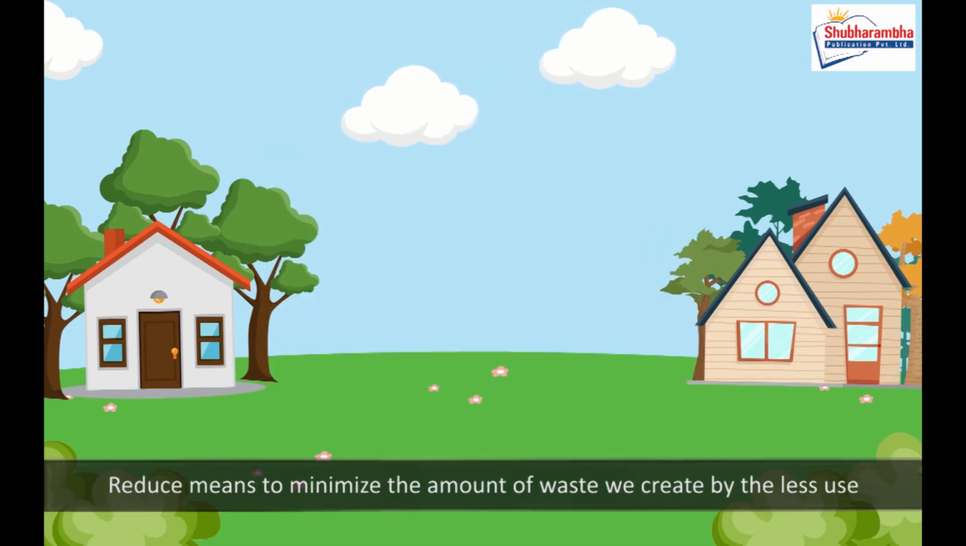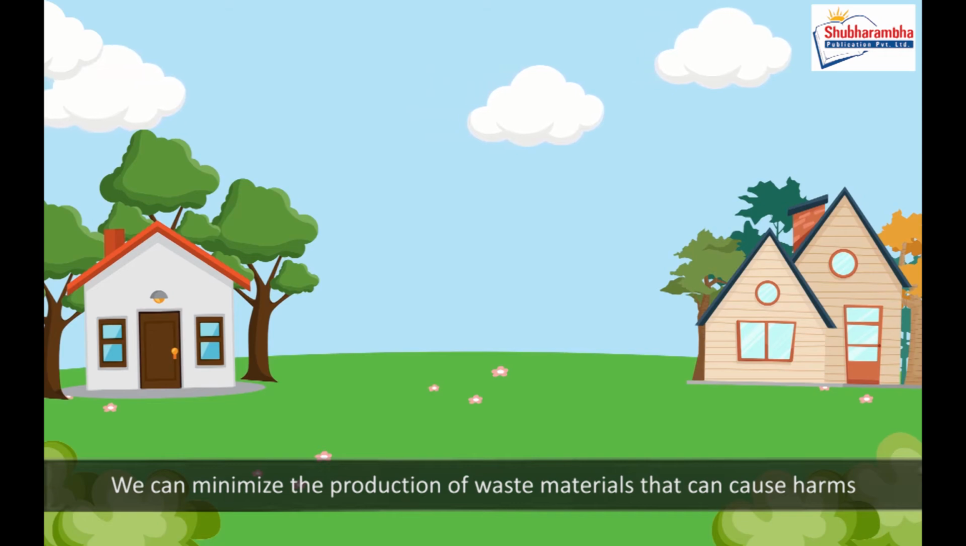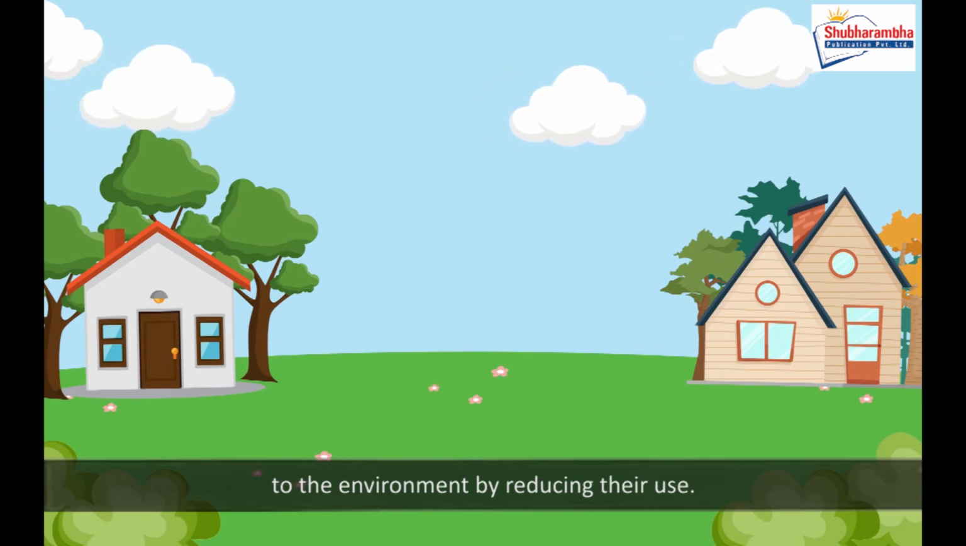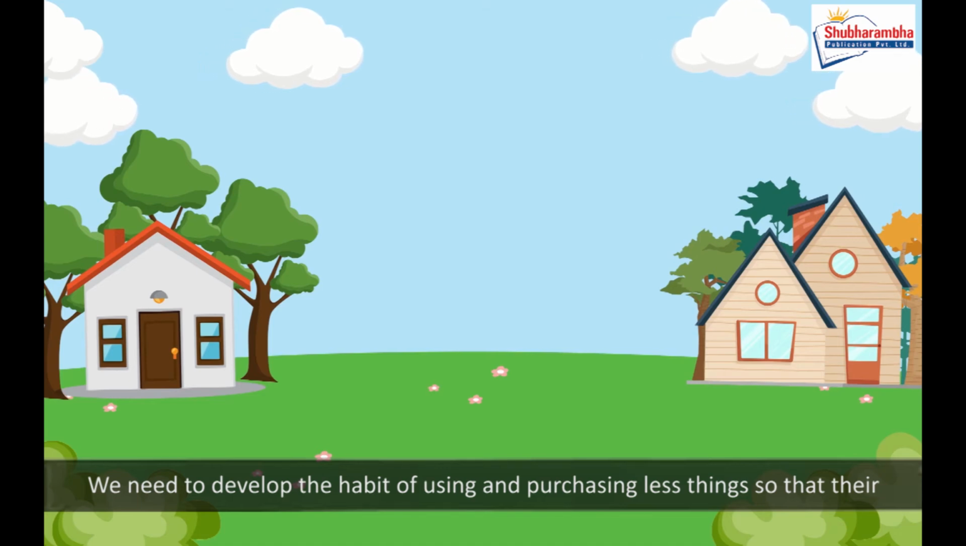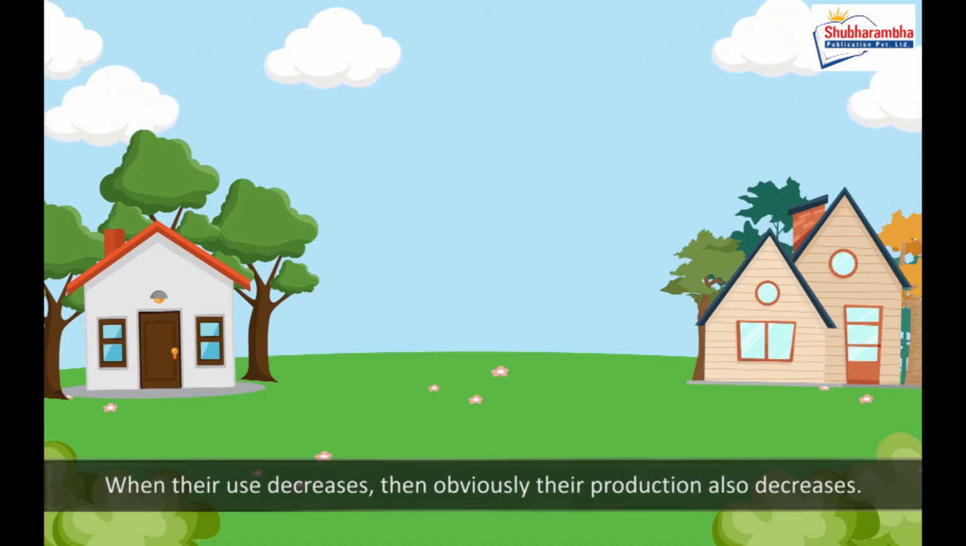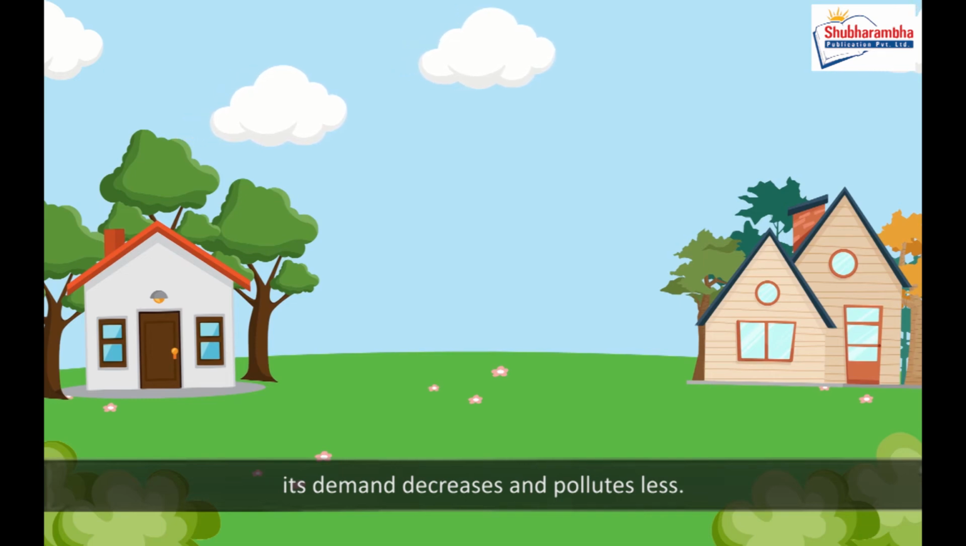Reduce. Reduce means to minimize the amount of waste we create by the less use of materials in daily life. We can minimize the production of waste materials that can cause harm to the environment by reducing their use. We need to develop the habit of using and purchasing fewer things so that their use is reduced. When their use decreases, then obviously their production also decreases. For example, if you develop the habit of using less plastic, its demand decreases and it pollutes less.